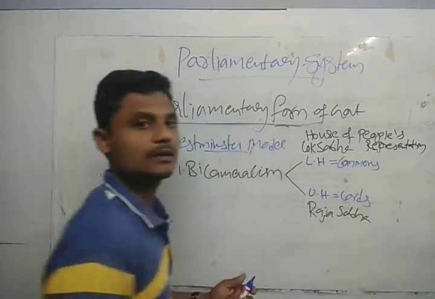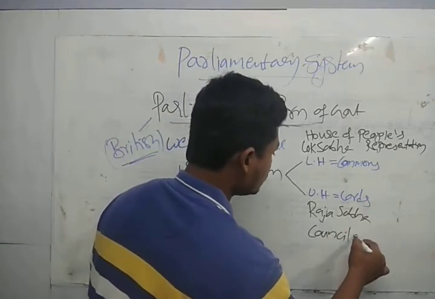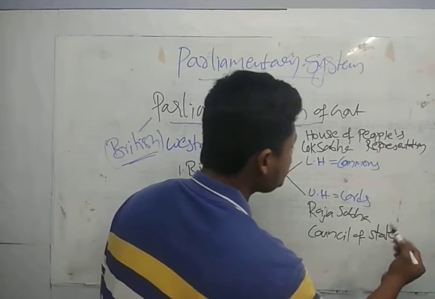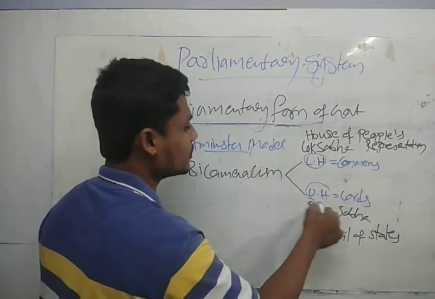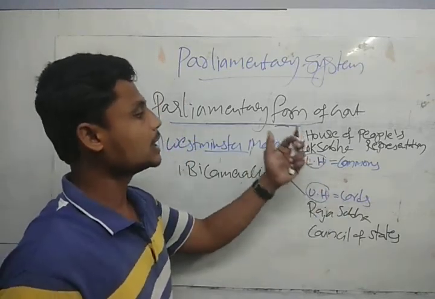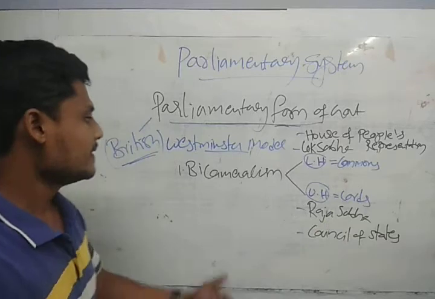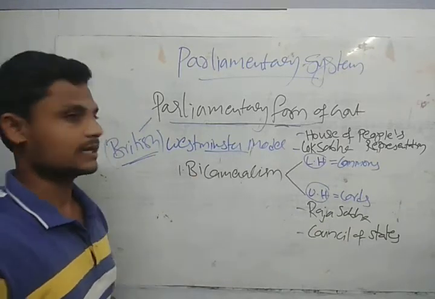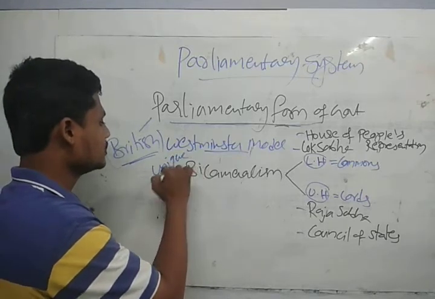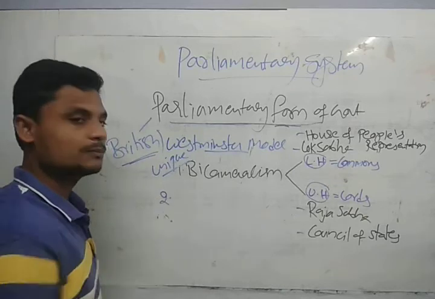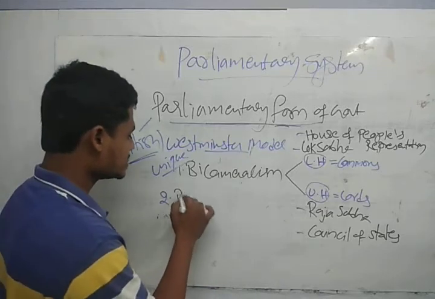For the Rajya Sabha, the constitution says it is the Council of States. Guys, these are the provisions in the constitution. Actually, we do not have a lower house and an upper house. We have the Lok Sabha, that is the House of People's Representation, and the Rajya Sabha, that is the Council of States. This is the unique feature of the Westminster model, that is bicameralism. The second provision is called responsibility: responsible government. Okay, guys? Responsible government.